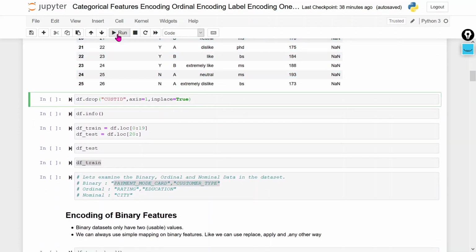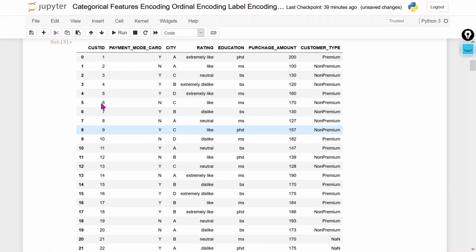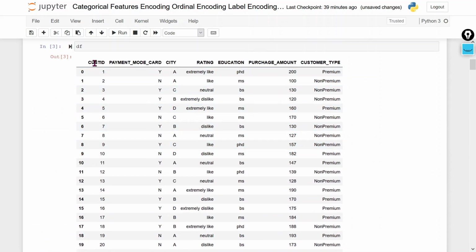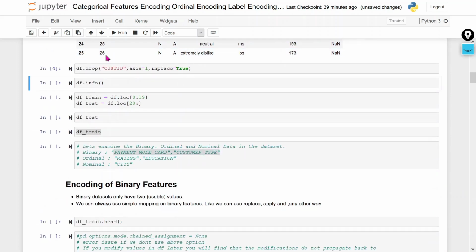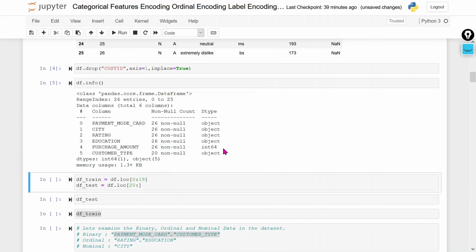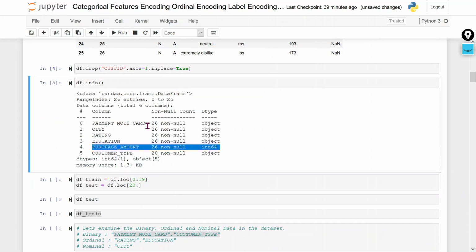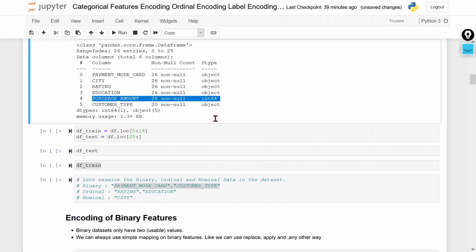Now I am going to drop the customer ID because we are not going to use it, as it has a unique value. You can see here we have only one numeric variable and the remaining are categorical in nature.